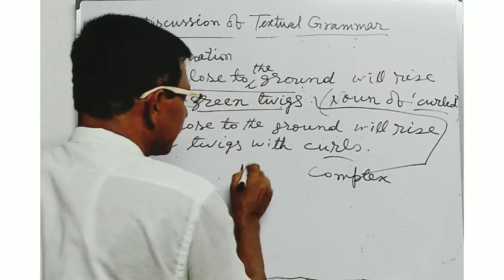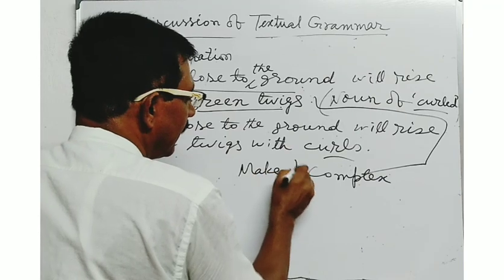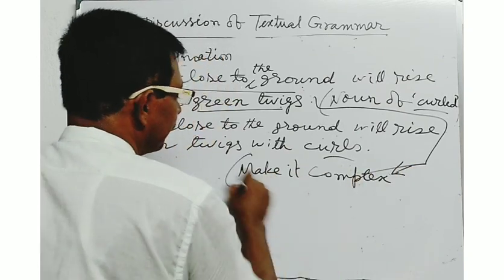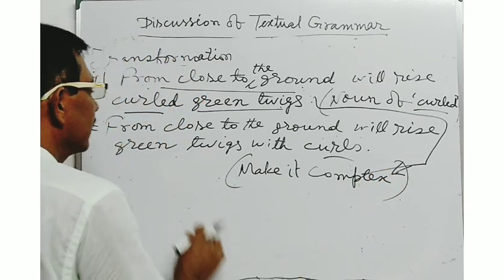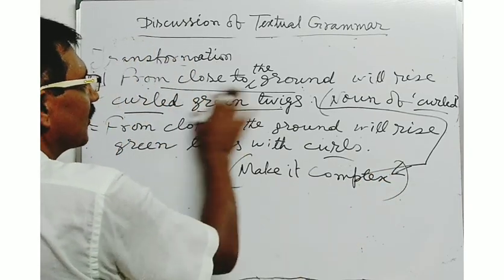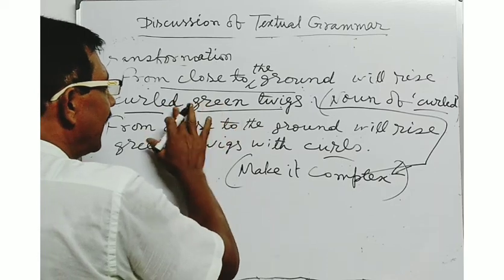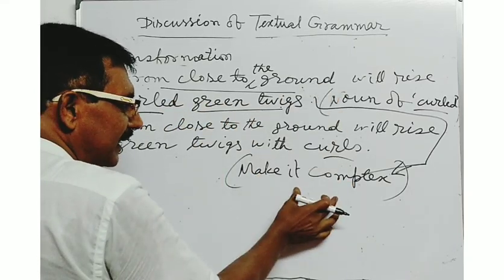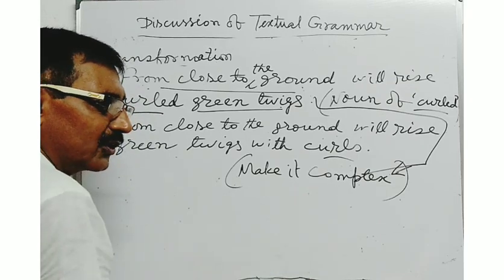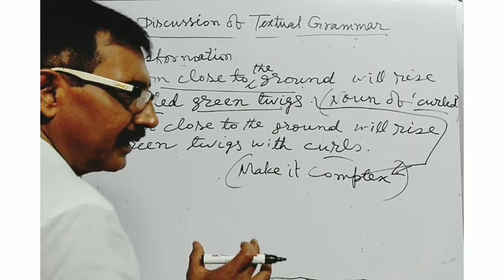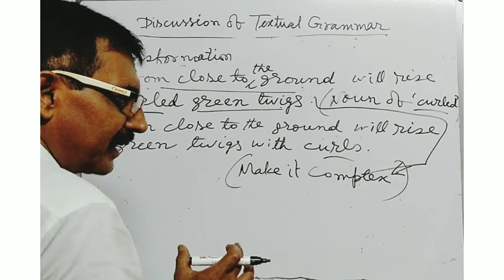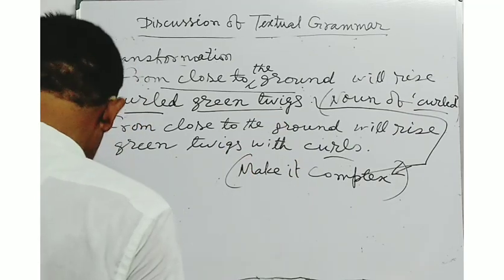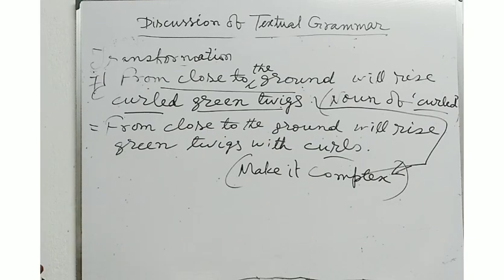Make it complex. What type of answer will you give? Make it complex: from close to the ground will rise curled green twigs. If you are asked to make the sentence a complex one, what type of sentence will you write? If you have the knowledge about the relative clause, you may make the sentence complex. Now write down the sentence.